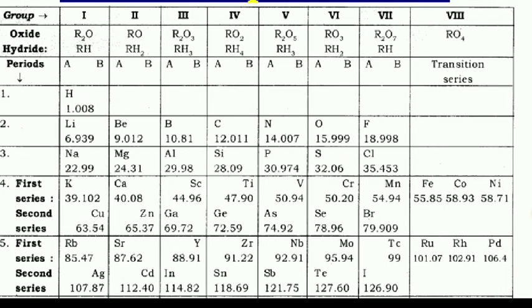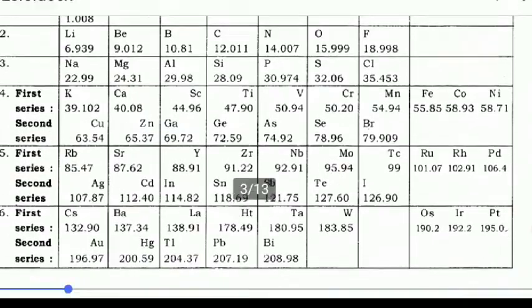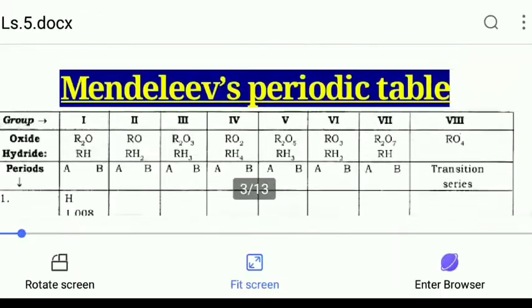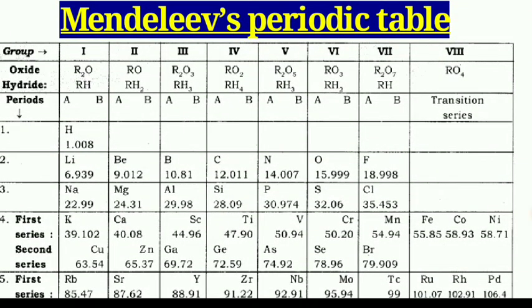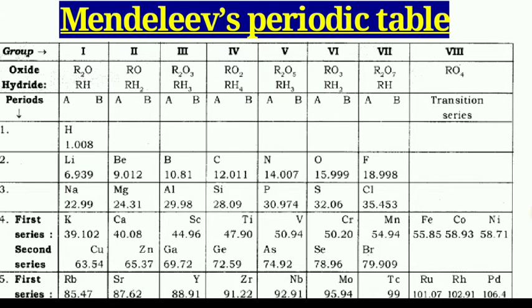He made groups, that is first, second, third, fourth, fifth, sixth, seventh and eighth, and there are six horizontal lines. So here you can see that in Mendeleev's periodic table, groups, meaning vertical lines, are 8 and horizontal lines are 6. In each group, he again made two parts, A and B. We can see the formulas of the oxides of the elements in those groups.